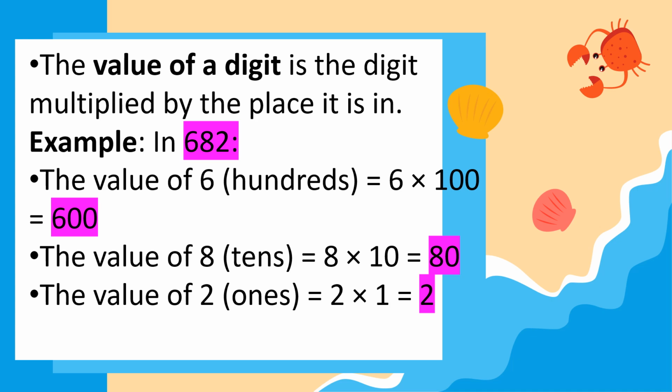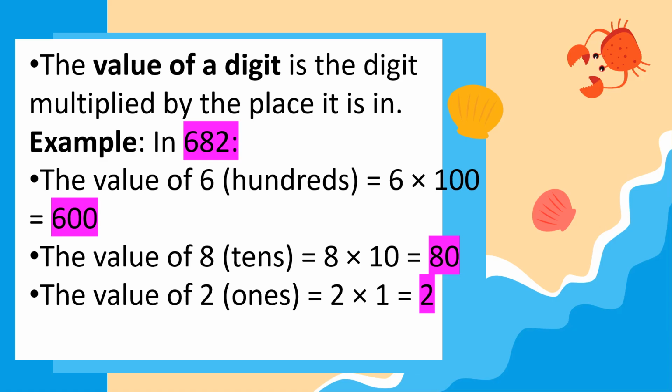The value is 80. So in the tens place, we will just add 0. Remember, 2 zeros in the hundreds place, and then 1 zero sa tens place.